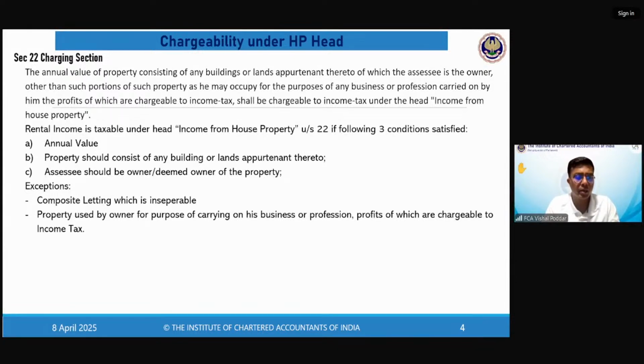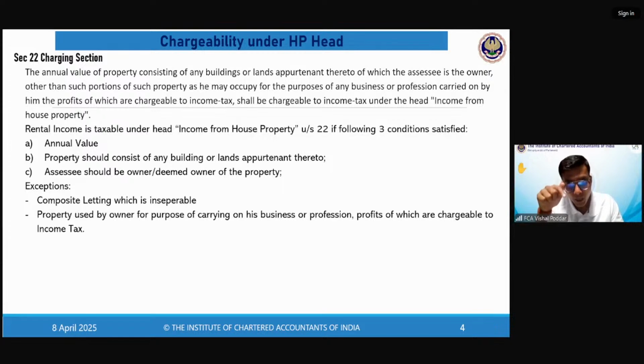So please understand, only that space which I am occupying and using for running my own business will not be covered under HP. The income and expenses of that property will go to PGBP only, because I'm running my own business over there. Be clear with this. You have to run your own business. If you are giving it on rent to somebody else and that person is running the business, the rent which I'm getting will come under the HP head only.